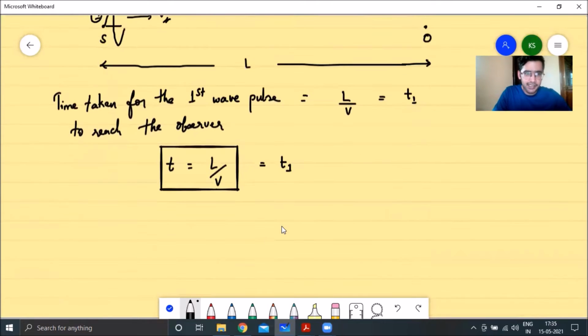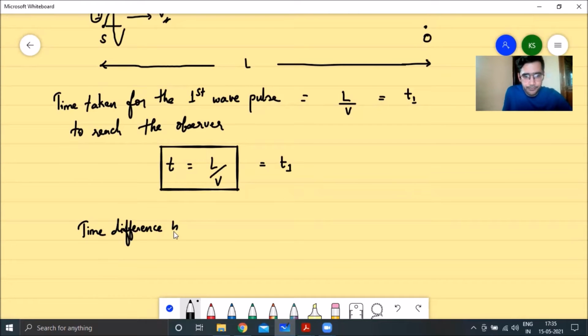Okay. So now let's consider the second wave pulse which this source of sound is emitting. What will be the time difference between the two sound wave pulses being emitted? The time difference between consecutive sound pulses, as we are familiar with, is nothing but your time period, which is the reciprocal of frequency, that is the frequency of the source of the sound.